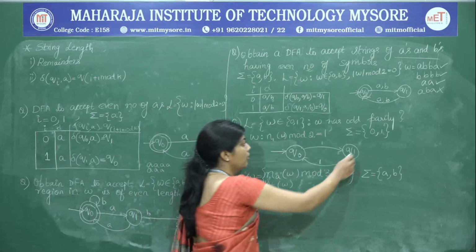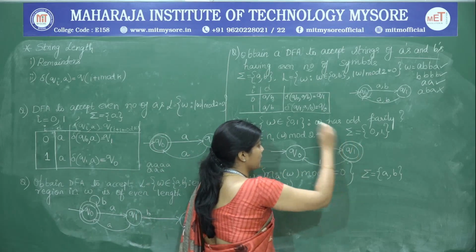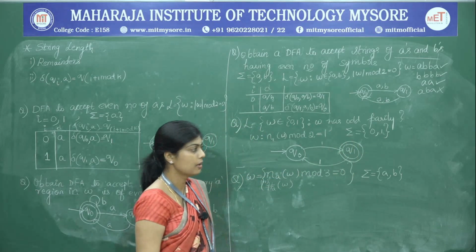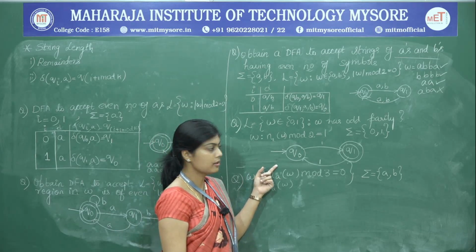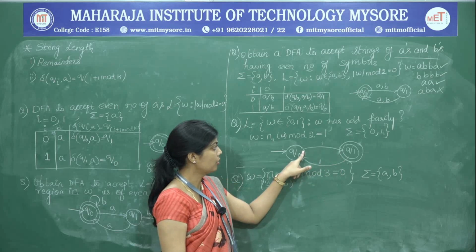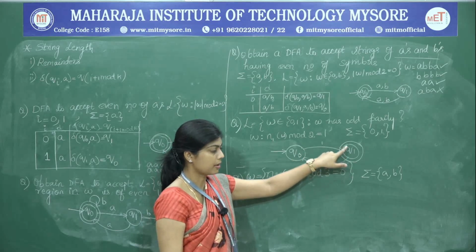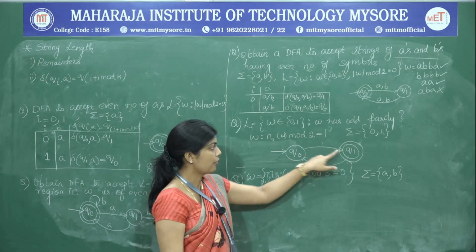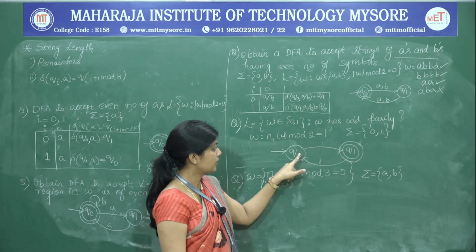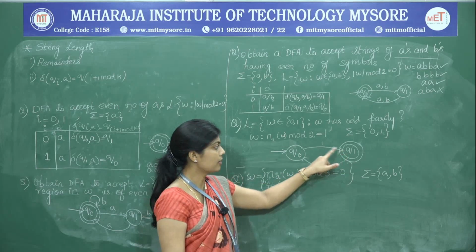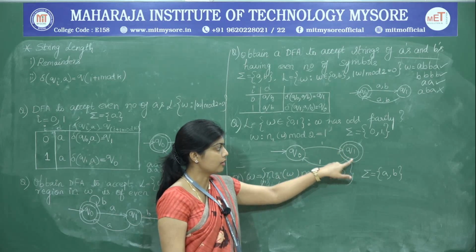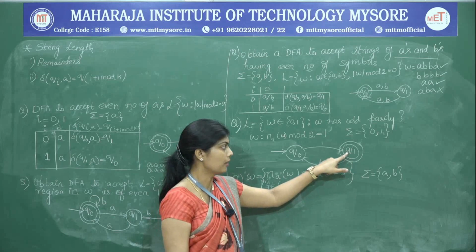So, now Q1 is going to become the final state. Here we shall verify that there are an odd number of ones. So, 1, 2, 3, so 3 is accepted, 4 is rejected, 5 is accepted, 6 rejected, 7th one accepted. So, you can see that all the odd numbers of ones are getting accepted at Q1.